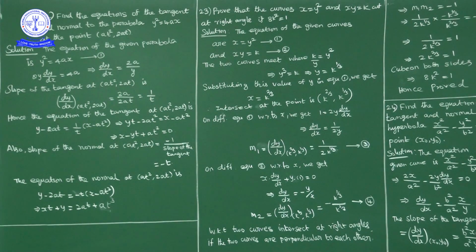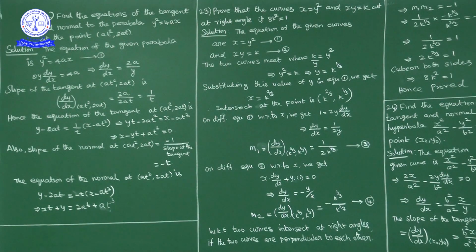Now substitute the y value, that is y is equal to k power 1 by 3, in equation 1. So what do we get? x is equal to y square, so x is equal to k power 1 by 3 whole square, nothing but k power 2 by 3. So the point of intersection of these two curves has x value k power 2 by 3 and y value k power 1 by 3. So these two intersect at the point (k power 2 by 3, k power 1 by 3). First of all, the point of intersection we got.